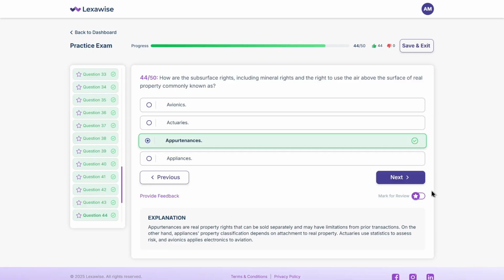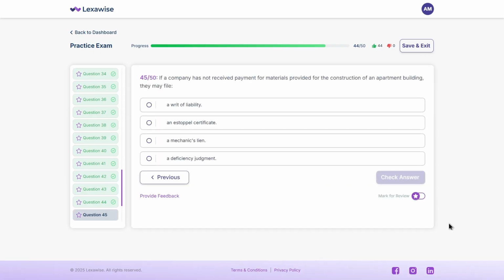Let's keep going. If a company has not received payment for materials provided for the construction of an apartment building, they may file A. A writ of liability. B. An estoppel certificate. C. A mechanic's lien. D. A deficiency judgment. Think it over.